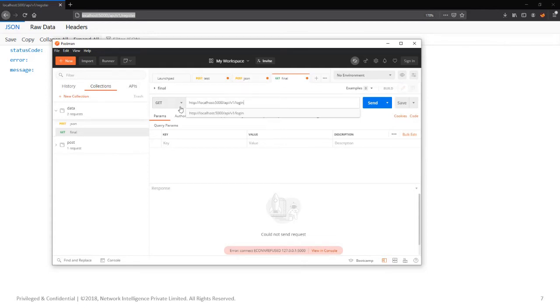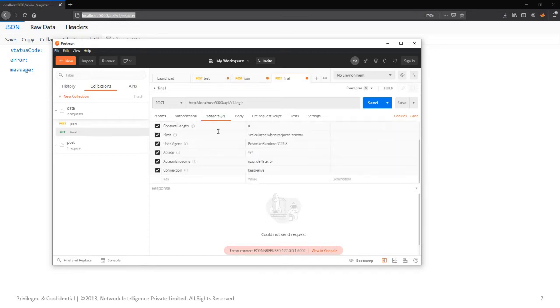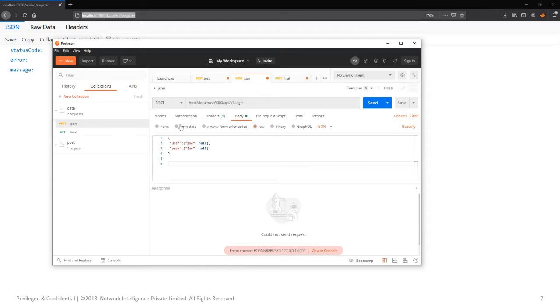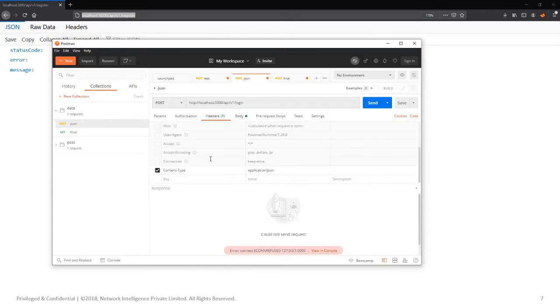Let me try the POST one. For headers, you have to mention the content type as application/JSON.